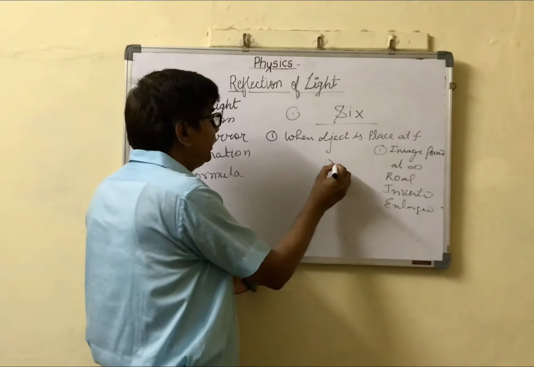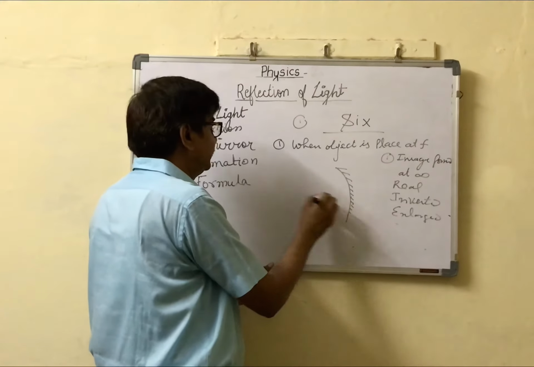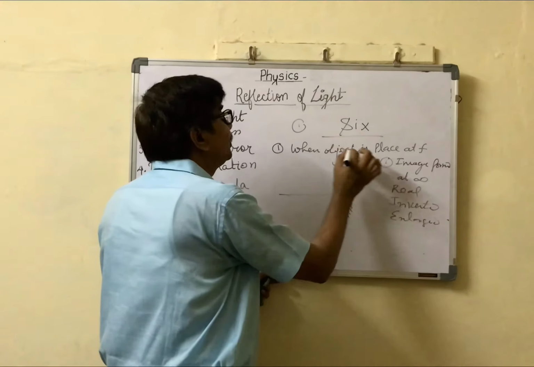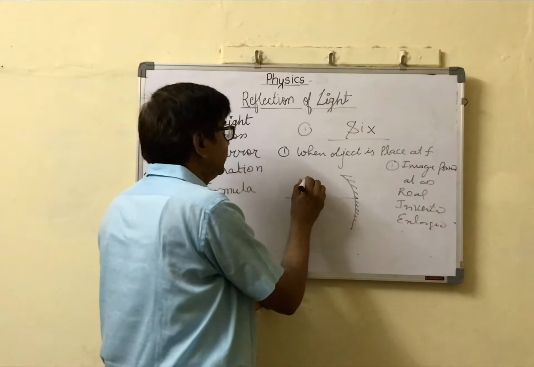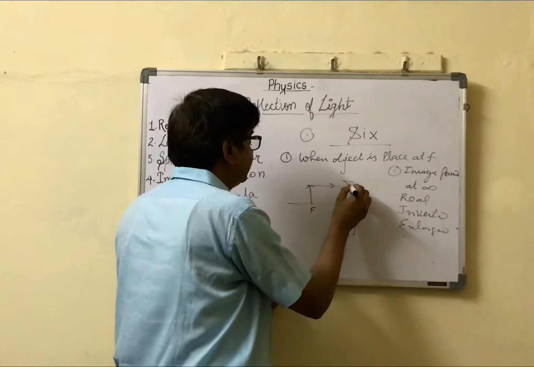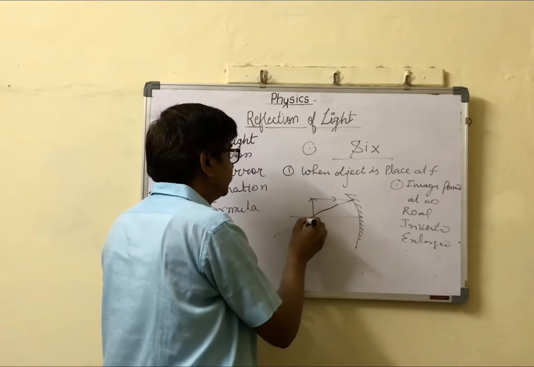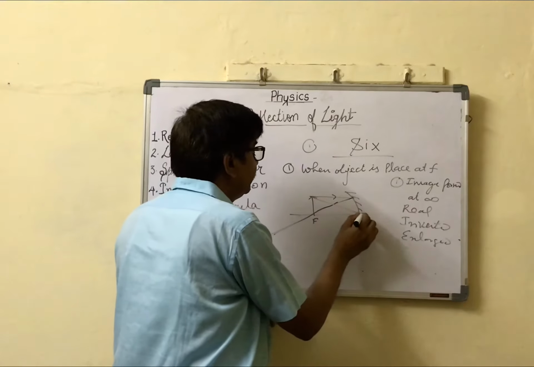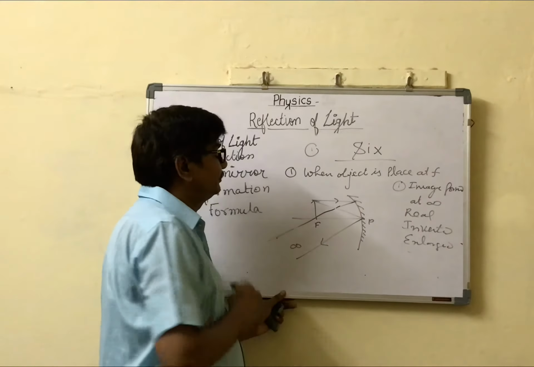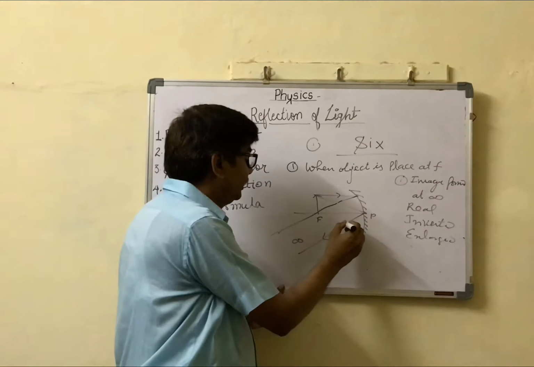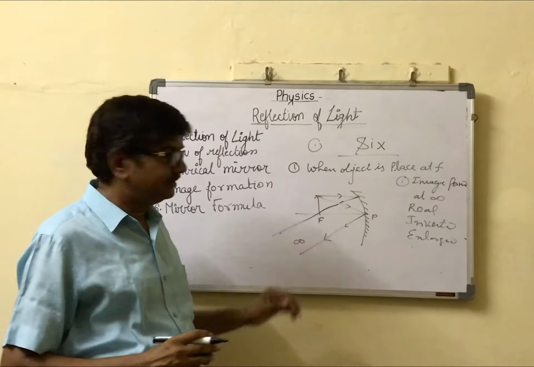Now the ray diagram in the reverse way. This is a mirror, the object is placed at focus. A ray parallel to the principal axis, after reflection, passes through focus, and another ray, so the image is formed at infinity. Clear? This is the first case.